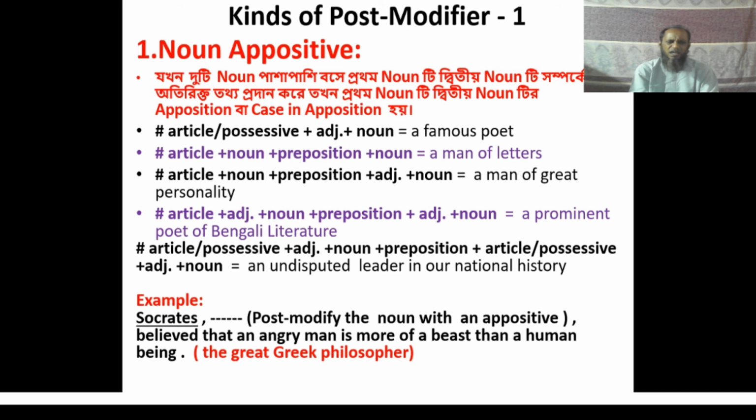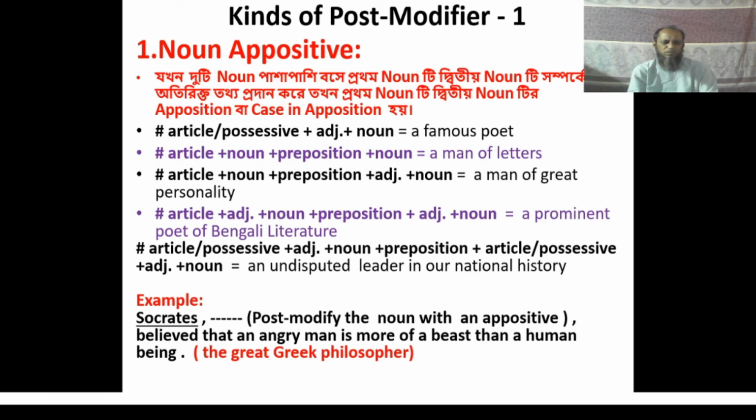That is, an undisputed leader in our national history. These five structures can be used to write a noun appositive. You can choose one of them.